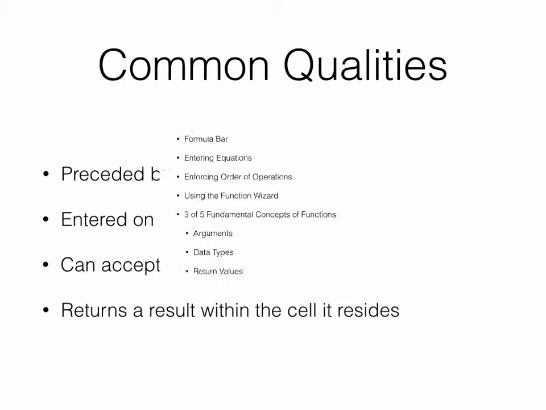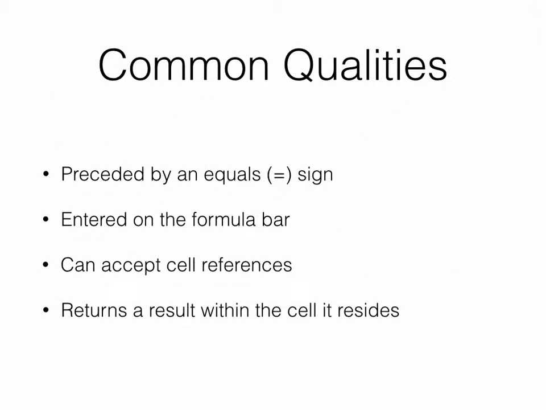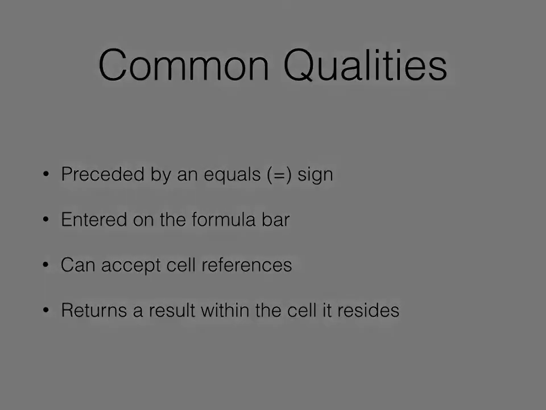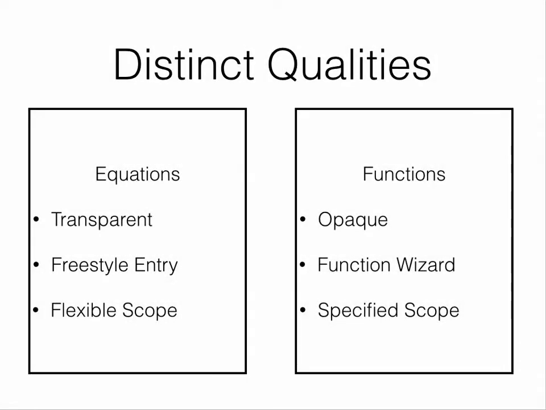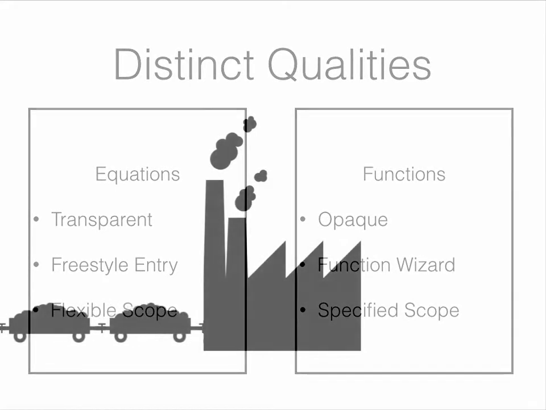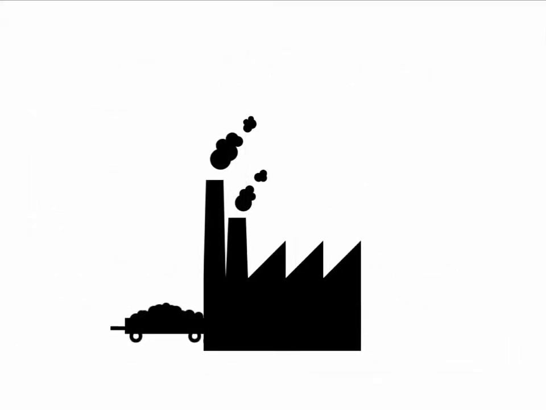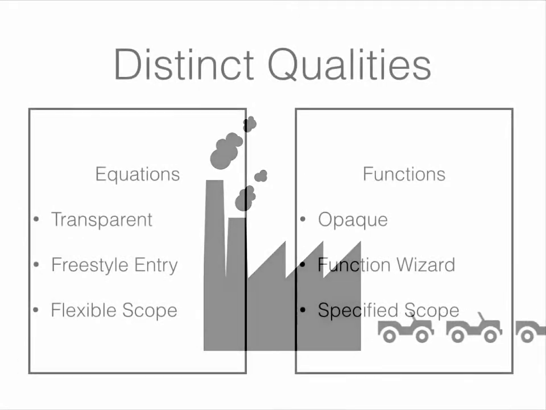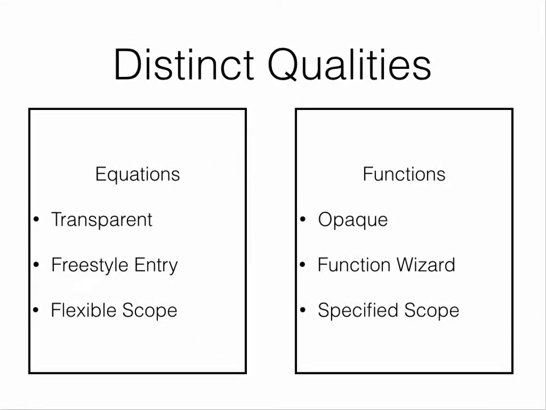We also saw a difference between equations and functions. We first looked at those qualities each has in common, and then we learned those qualities which make them distinct. Those differences seem subtle, but have significant impact on your understanding of how to apply them effectively. As we look at this slide, you should be reminded that functions behave very much like little factories. Raw ingredients go in and finished products come out, while their inner workings are mostly hidden from view.